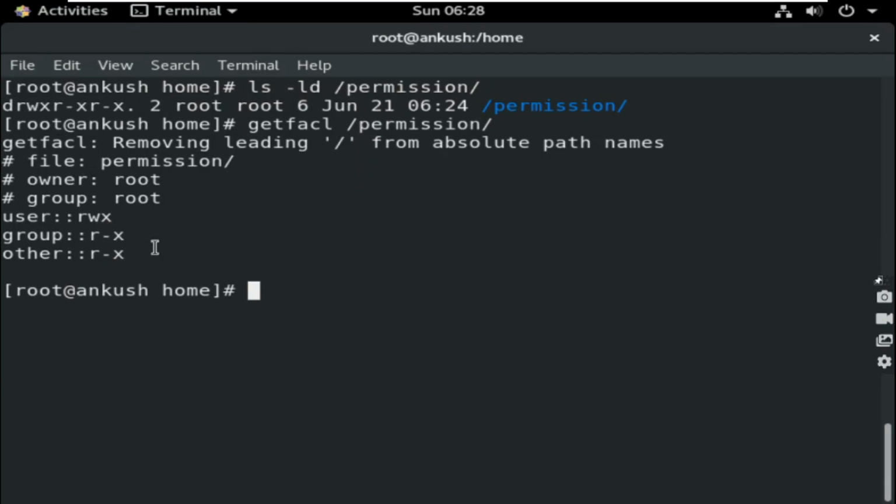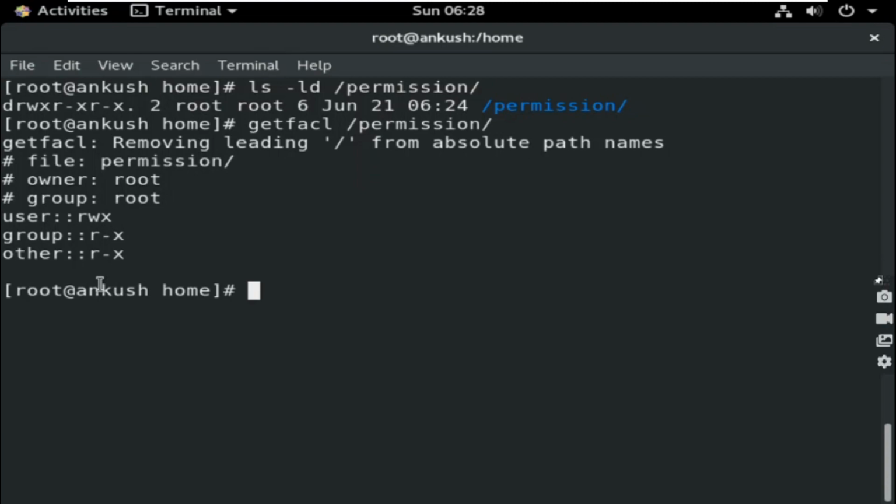Okay, now how can I know that the ACL is applied or not? If the ACL is applied, you will get a user name here or the group name here. You can apply ACL for a user or for a group. Okay, same procedure I'll show you.